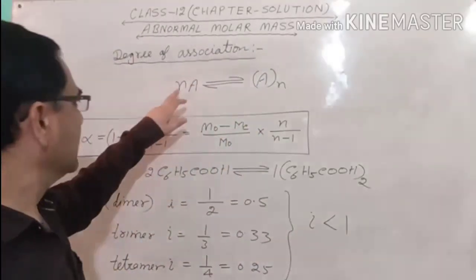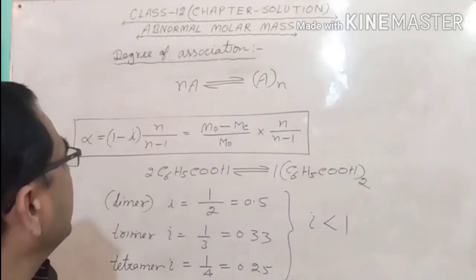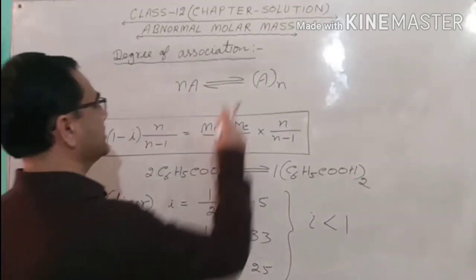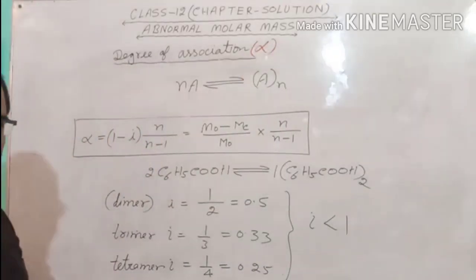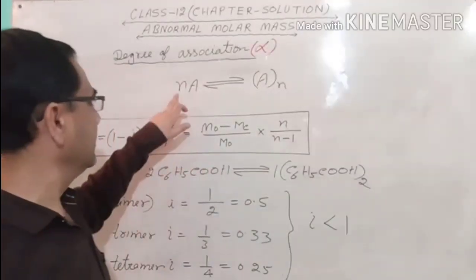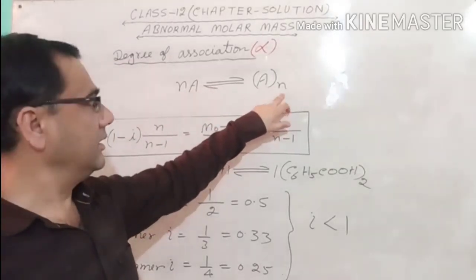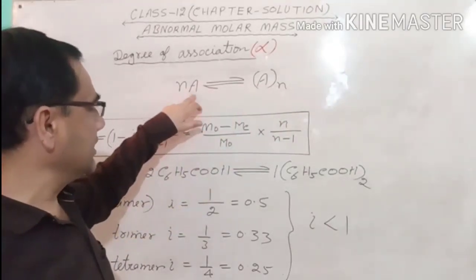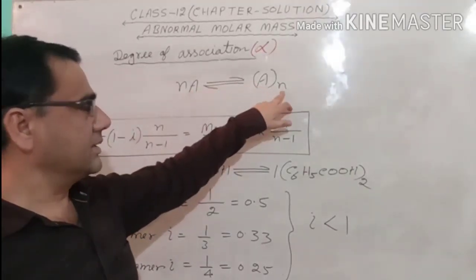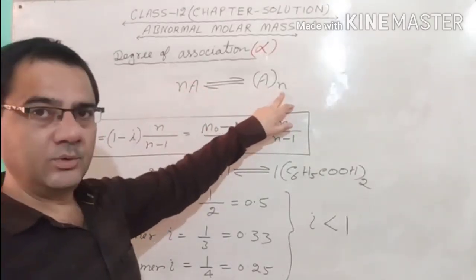Now you see here, case of association and degree of association, that is also called alpha. When we calculate the degree of association, as an example I take nA reversible sign A as a whole n. n is the number of particles of A, and here A as a whole n. Suppose here I am taking two particles, then A as a whole 2.